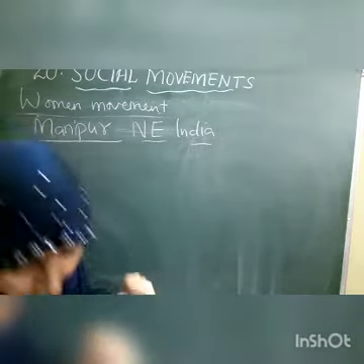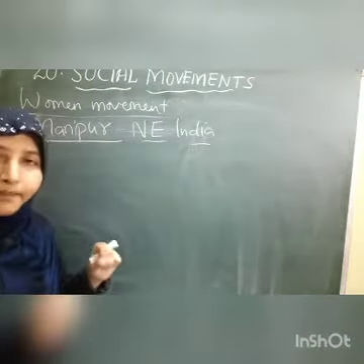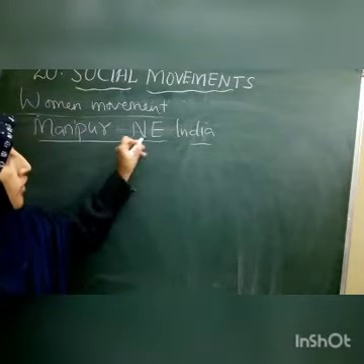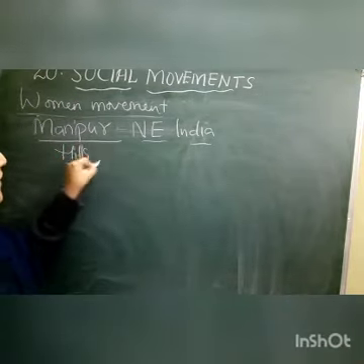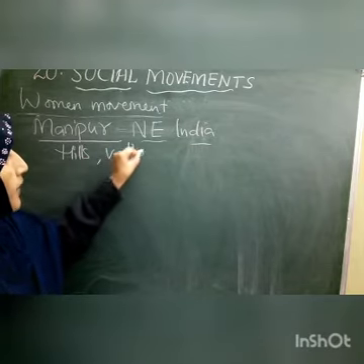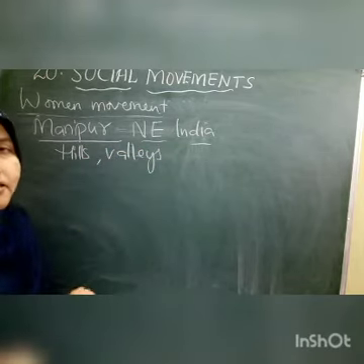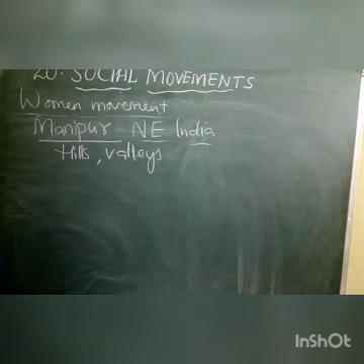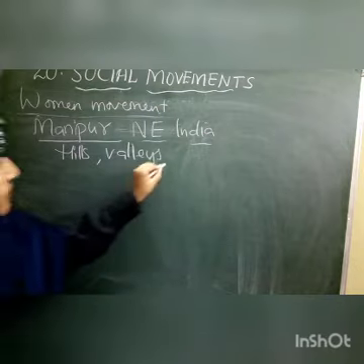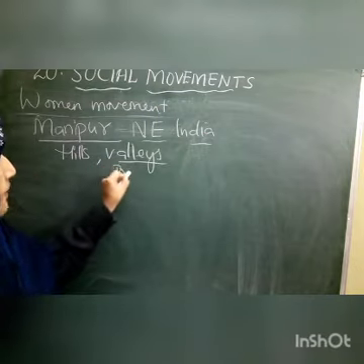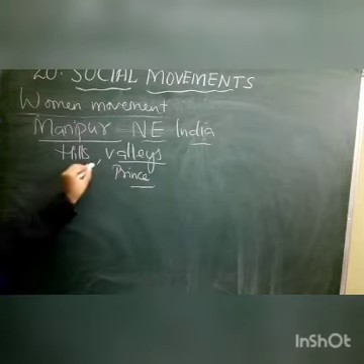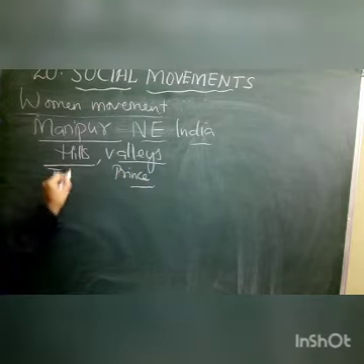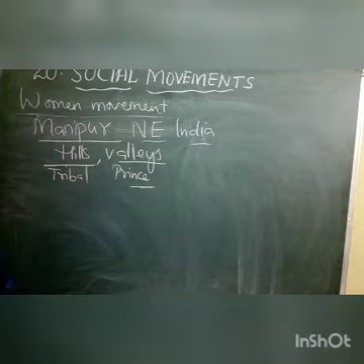So, about Manipur. As you all know, northeast is an area of hills and valleys. Manipur is an area of hills and valleys. In the valley area, before independence, princes used to rule, and in the hilly areas, tribal people used to live.